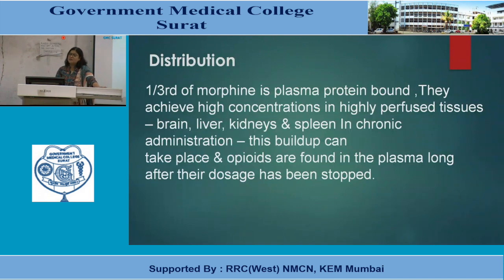They achieve high concentration in highly perfused tissues like brain, liver, kidneys and spleen. In chronic administration, this type of buildup accumulation can take place, and opioids are found in plasma long after their doses have been stopped, because they are highly lipid soluble, their high concentration is there, so they can be found in blood for a longer time, even after stoppage of therapy.